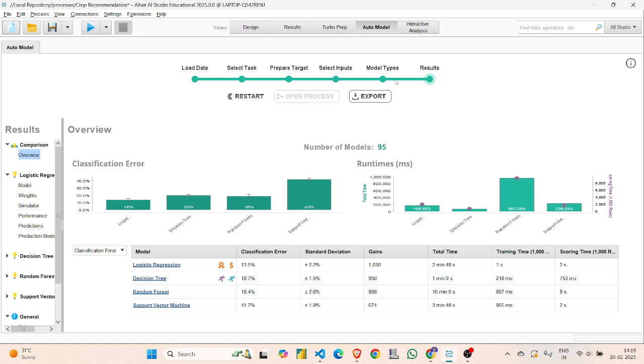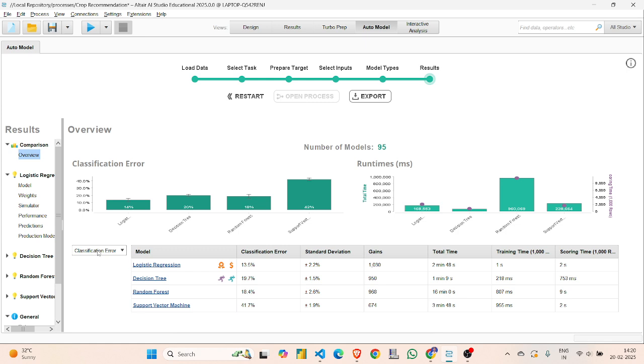It will do some training, it will take some time to give the results. Okay, now here you can see I have used four algorithms: logistic regression, decision tree, random forest, and the support vector machine. Now see the classification error and the accuracy. Here the classification error is like 13.5%, 19.7%, 18.4%, and the classification error is very high, leading to low accuracy.